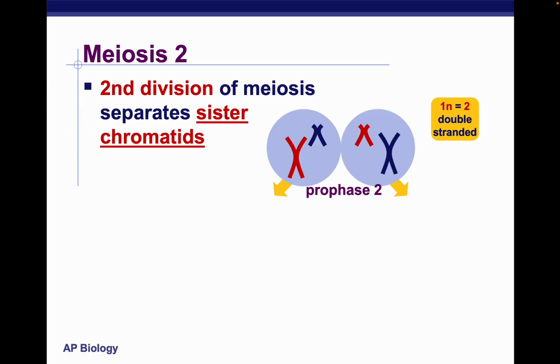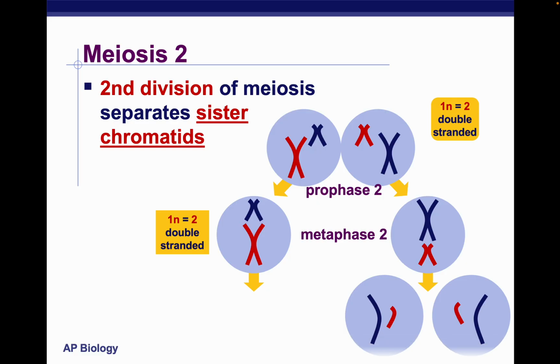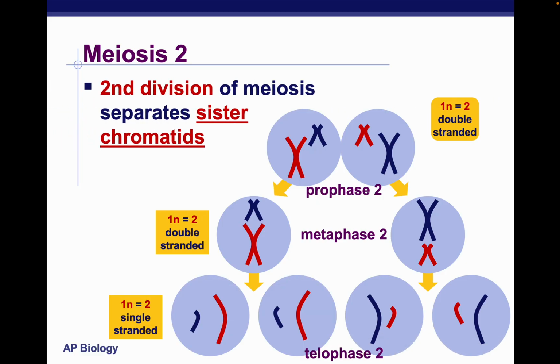Meiosis 2 is the second division of meiosis. It'll separate sister chromatids. As we can see, this is actually very similar to mitosis, except in this case we form 4 daughter cells, not 2, and they're all genetically different.